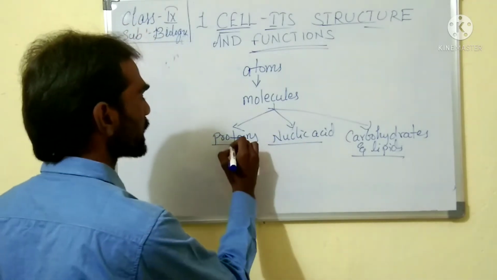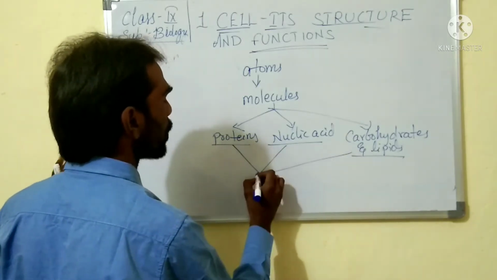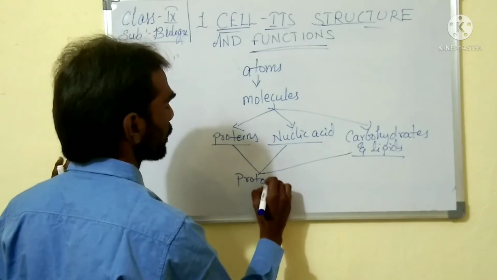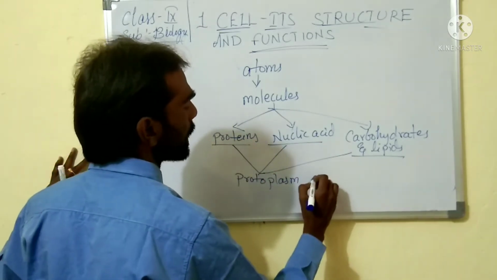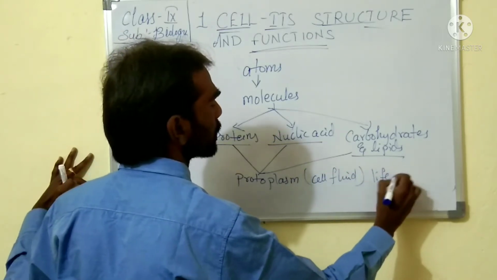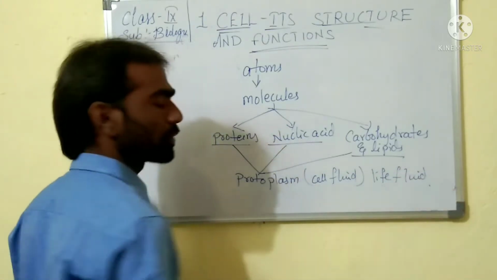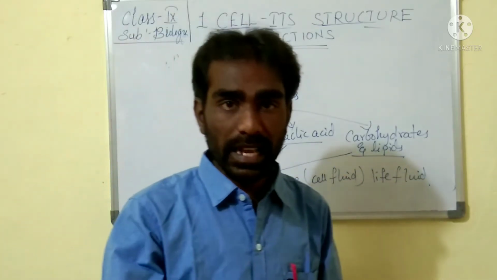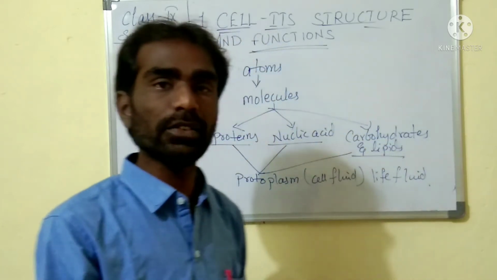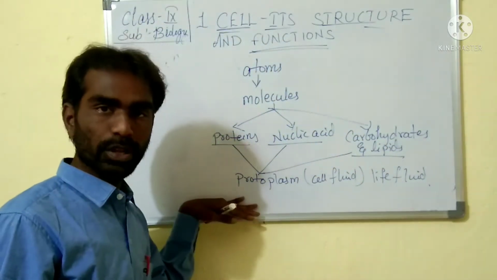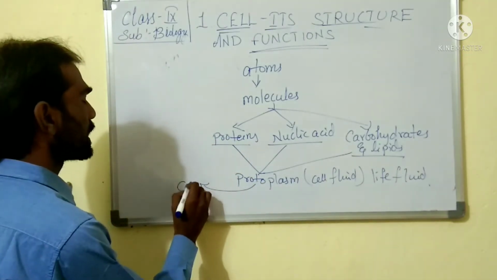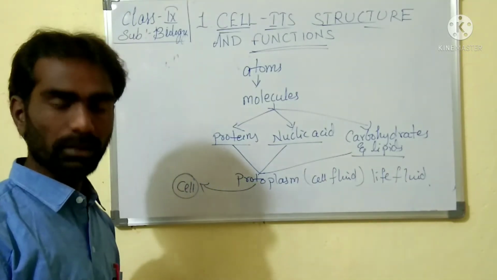Later, all these things join together to form protoplasm. It is called cell fluid or else life fluid. That means the components necessary for the existence and development of life are present in the protoplasm. From that protoplasm, finally, the cell is developed, isn't it?